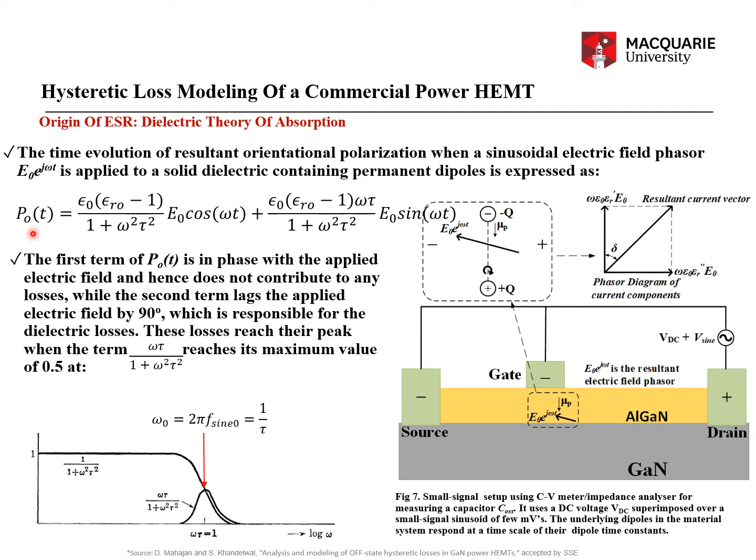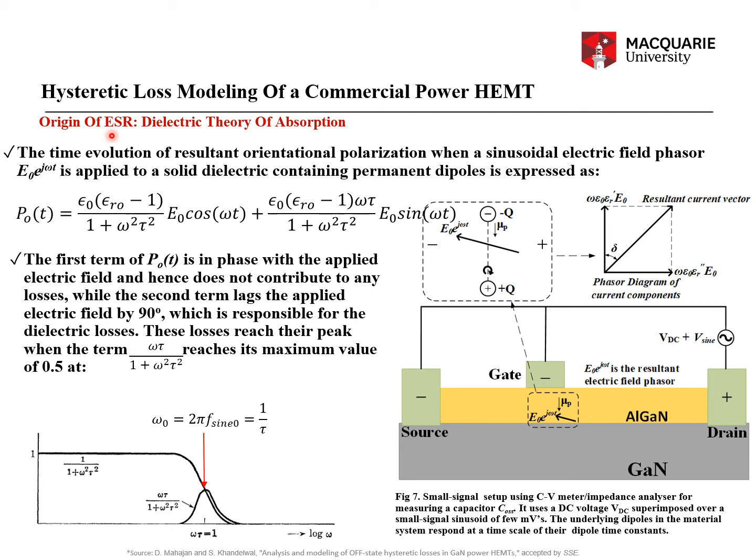All right. So this is the origin of the ESR. This dielectric loss is now going to be represented by a resistive element, ESR, which is effective series resistance. In this sense, that ESR is no more a physical resistance.